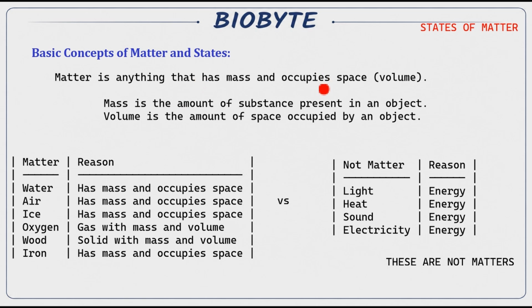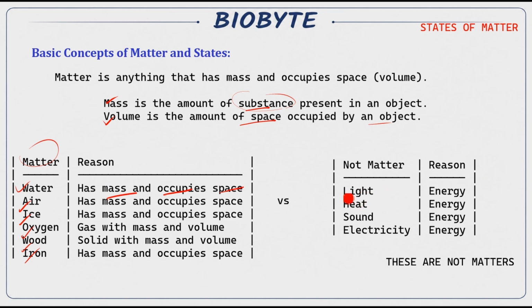Matter is anything that has mass and occupies space. Mass is the amount of substance present in an object, and volume is the amount of space occupied by an object. So think about your own body. Your body has a specific amount of mass because it has a specific amount of substance, and it also has volume because it has length, height, and width, right? And here the water, air, ice, oxygen, wood, and iron, all of these things are considered matter because they have mass and they occupy space.